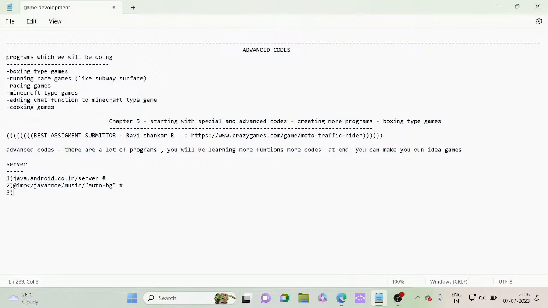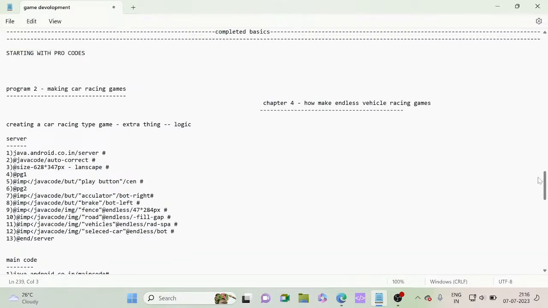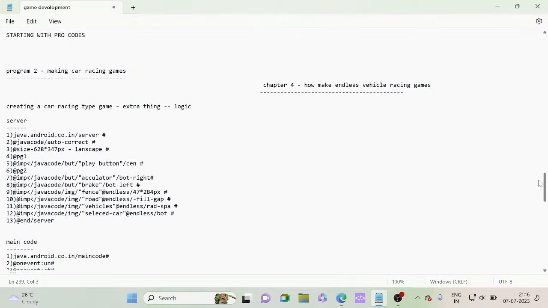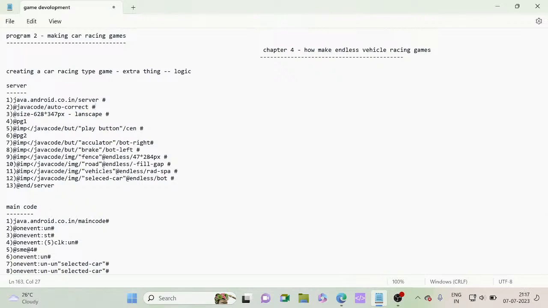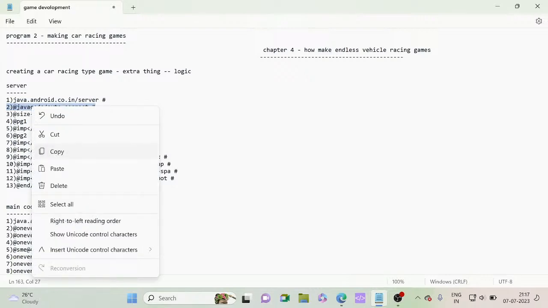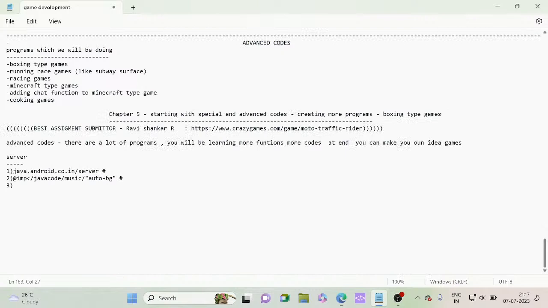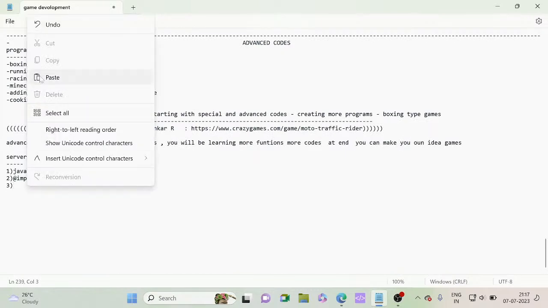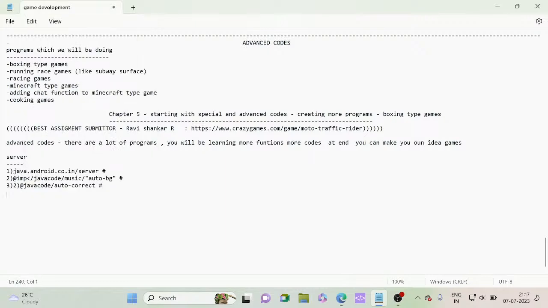Now the third thing is we can add an auto enhancing code. Let's add that auto correct code, then the auto enhance code also we can add. Next is the fourth line. Remember to give numbers to the lines, and remember that you have to start with the starting tag and end with the ending tag.